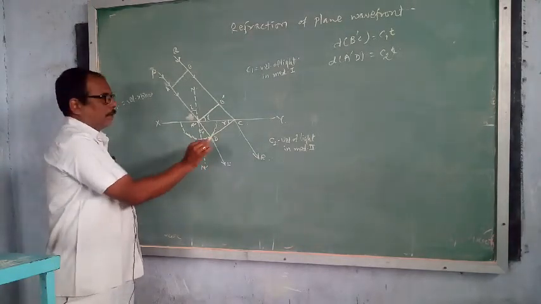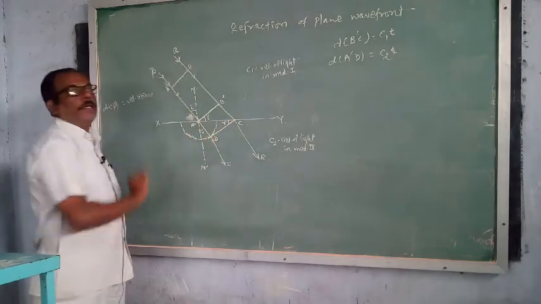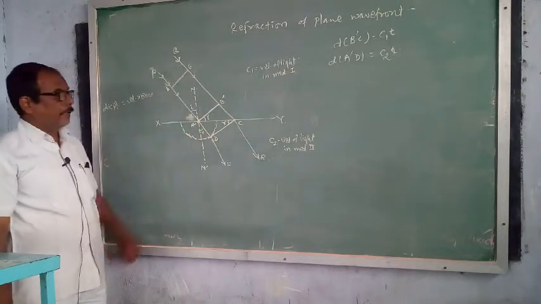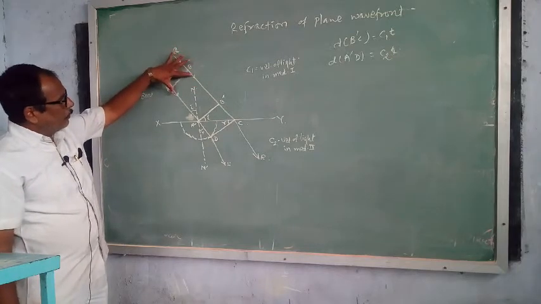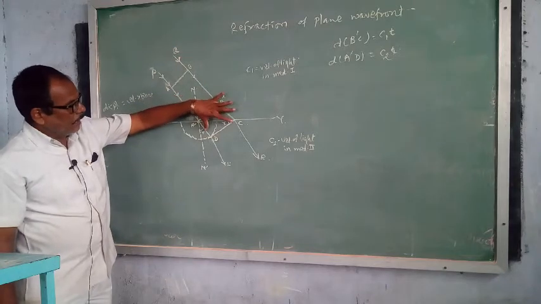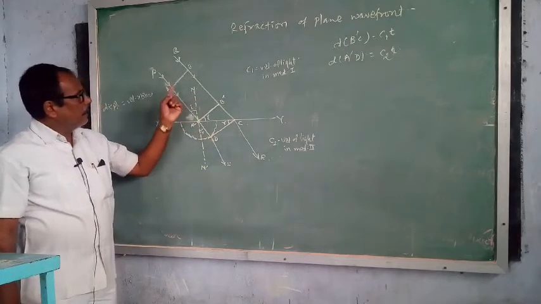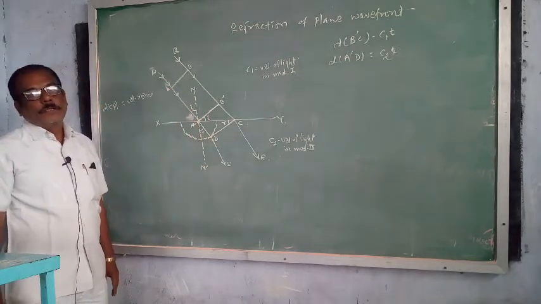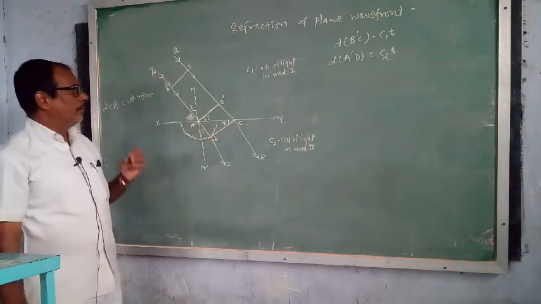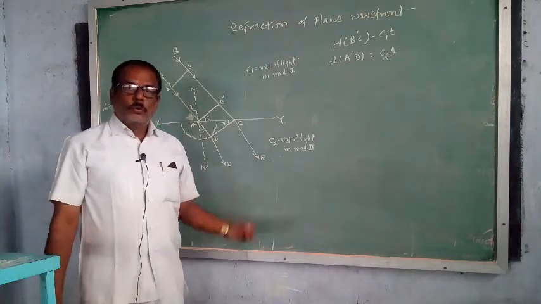Now, geometrical construction: draw a tangent CD to this sphere. This CD represents a refracted wavefront. So this is the plane wavefront incident on surface XY and refracted in this direction. So there is a refraction of plane wavefront, shown in the diagram. This is the diagram. Now, by using the geometry of the figure, we have to prove Snell's law.